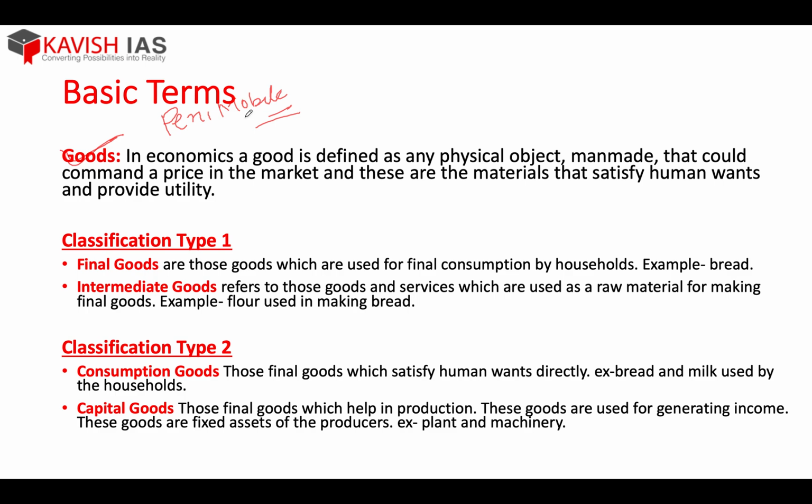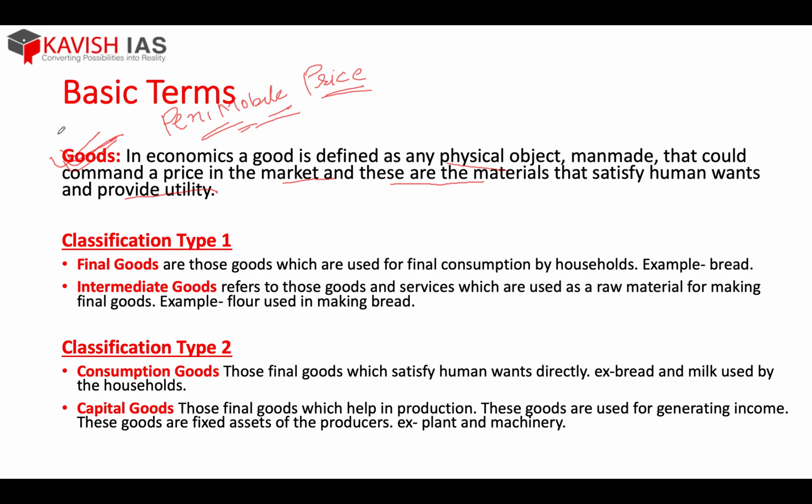Goods are anything we use in our day to day life, which has a purpose and which has a price, because for all these things you pay a price. You do not get anything free of cost. Everything has a price. So goods are any physical object available in the market which satisfies your day to day wants and provides you utility.